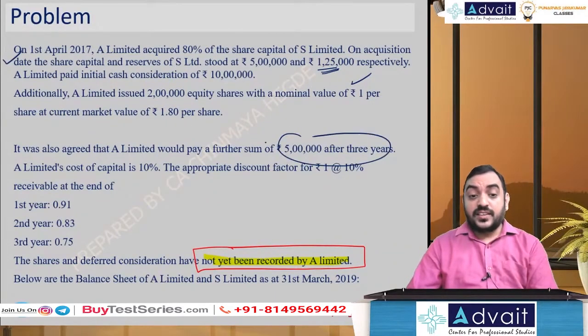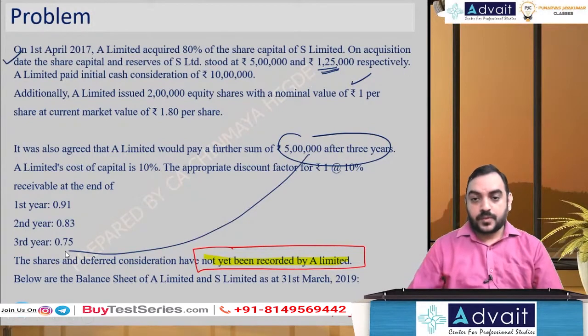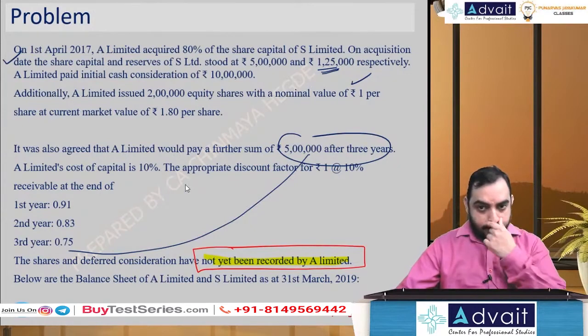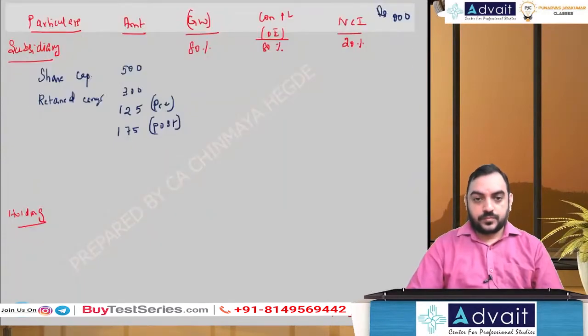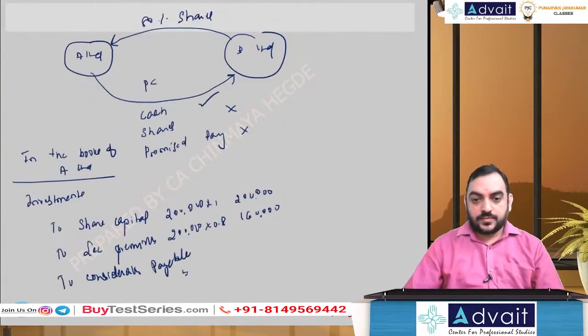And consideration payable, deferred consideration, how much payable? 5 lakh. After 3 years, you should apply the discounting factor of 5 lakh into 0.75. 5 lakh into 0.75, 3 lakh 75,000.